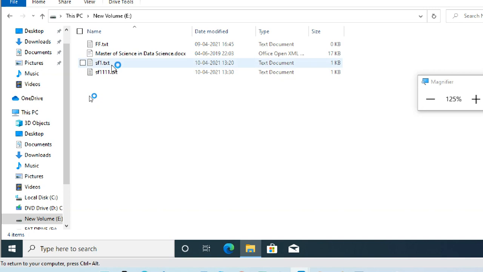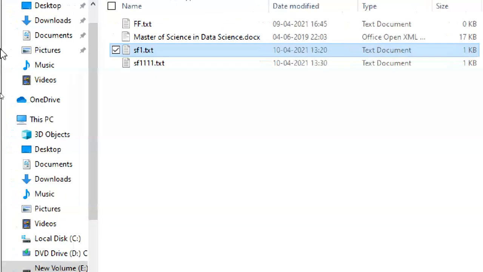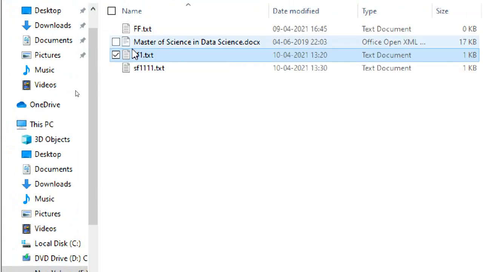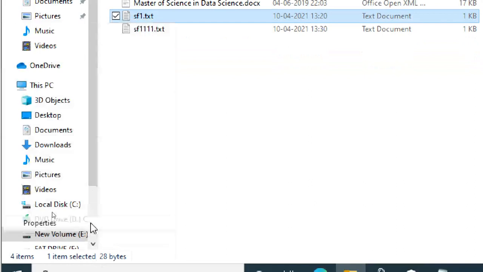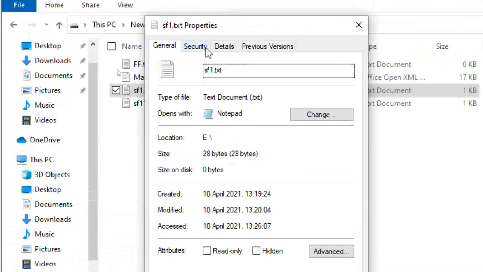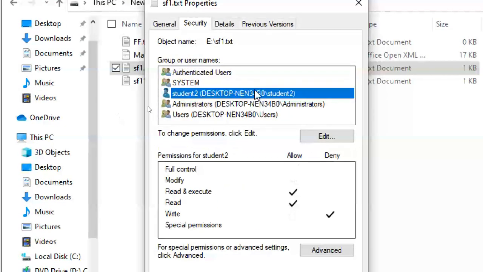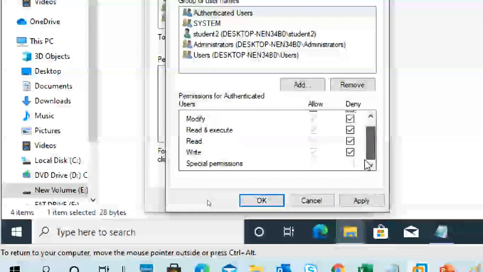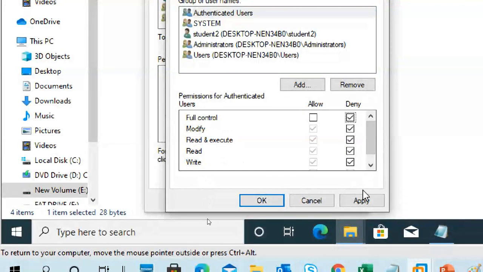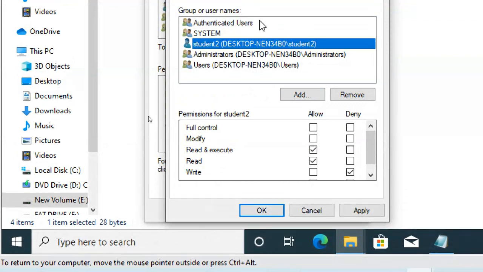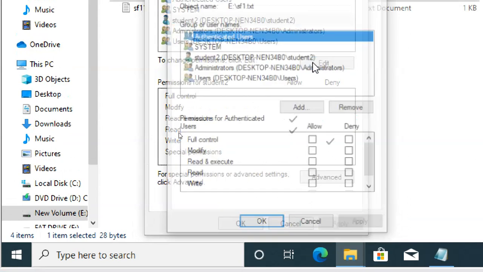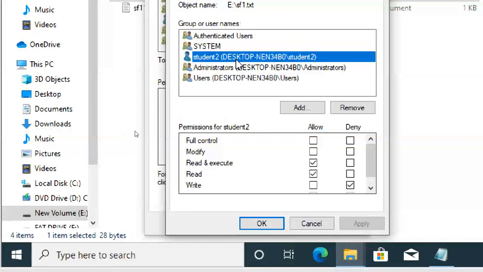For example, same file, same content is there, exit. If you want to protect it more, go to student 2 edit, full deny. Try anything. Student 2, okay, sorry, I made a mistake. Student 2 edit, but select student 2, check student 2 only.